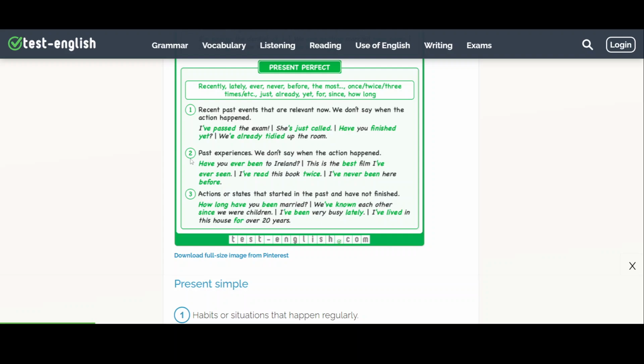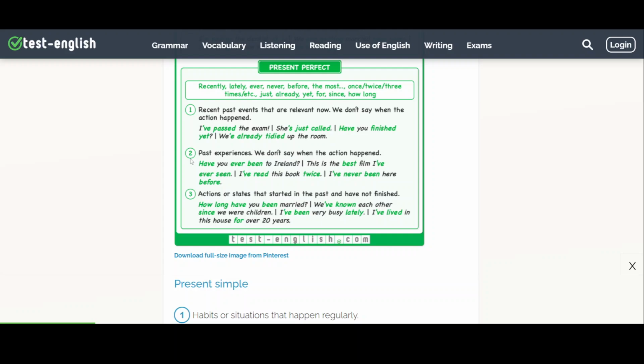Have you ever been to China? Would it be correct if I said, yes, I've been to China in 1999? No, it wouldn't, because 1999 is a past time reference. So if we want to say when, we have to use the past simple. I went to China in 1999. But we can say how many times we've been to China. I've been to China once, twice, three times. We can also say this is the first time or the second time.